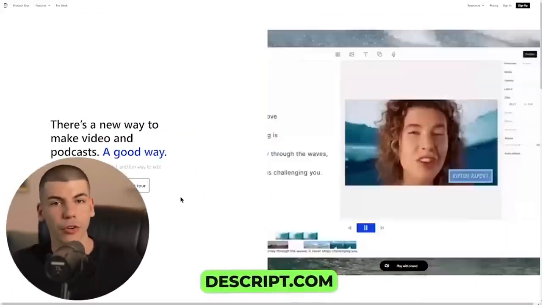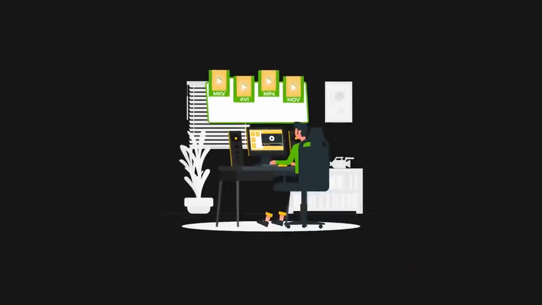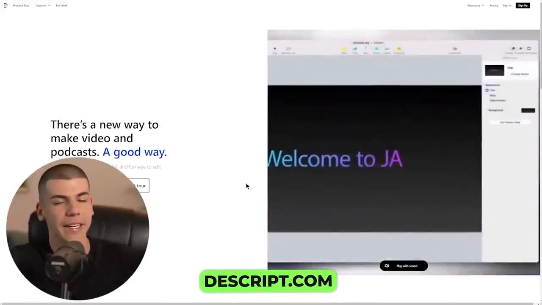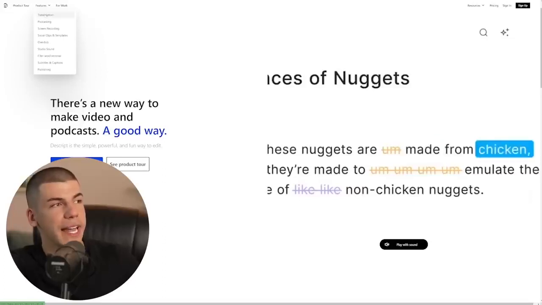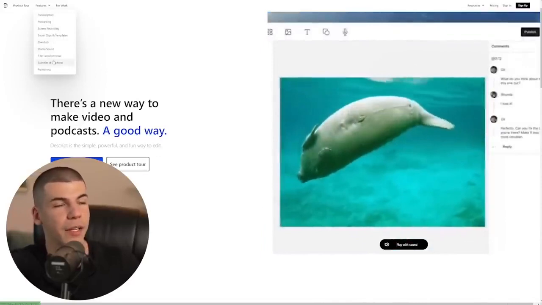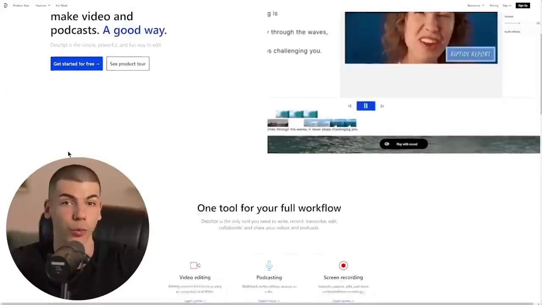The next AI bot that you can use is called Descript.com. This is also great for those that are creating content for social media, because now you can get it done a lot faster and a lot easier. So for example, if you wanted to edit your YouTube video and there are a lot of different cuts that you need to make and you gotta remove all the mistakes, instead of you doing that manually for a couple of hours or paying someone $50, $100, or $200 to do that for you, you can just paste it inside of Descript.com, and this AI bot will actually do everything for you. It will pretty much edit the video for you. You can get AI transcription, podcasting, screen recording, overdub for your videos. You can add subtitles and captions with one click of a button, and much more. So there's a lot of different tools that are available at your disposal with this AI software.